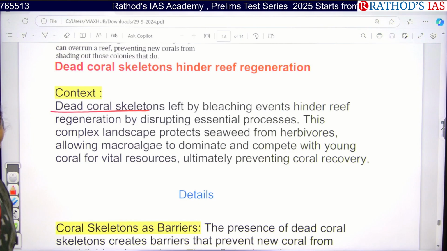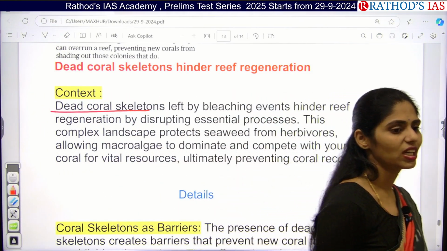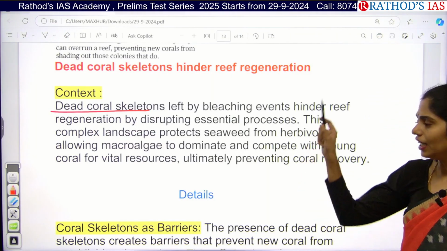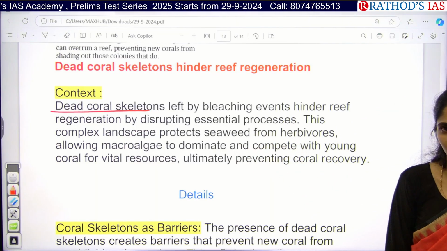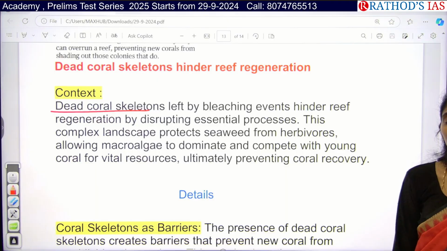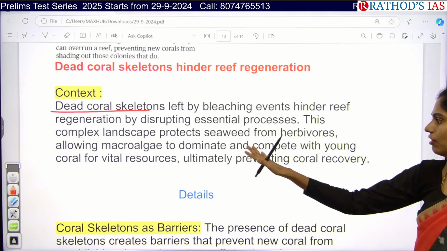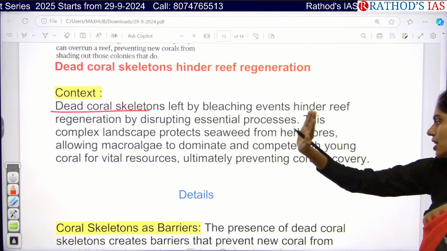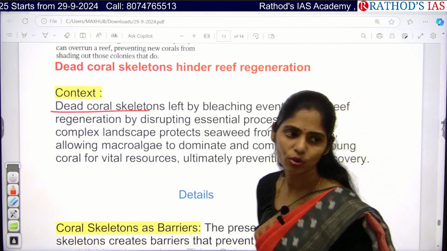So once the death of corals happens, they will not support regeneration of corals. At that time, what happens? It creates an environment for the growing of seaweeds. Yes, there is a growth of macroalgae that will be dominating in these regions where there is death of coral skeletons. So that will ultimately prevent the recovery of corals.